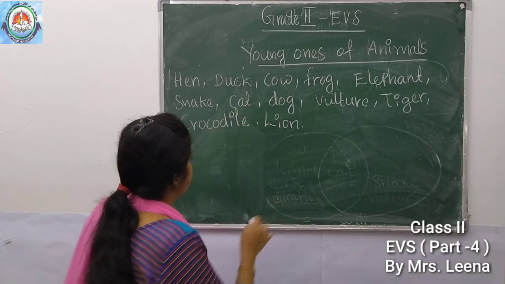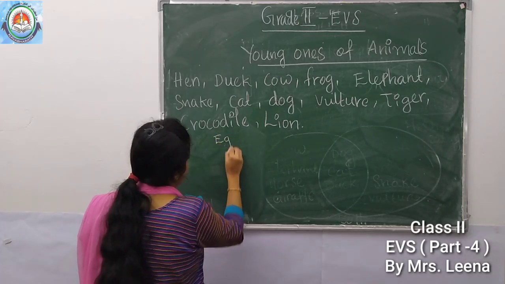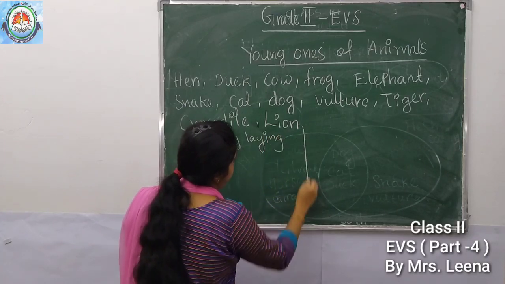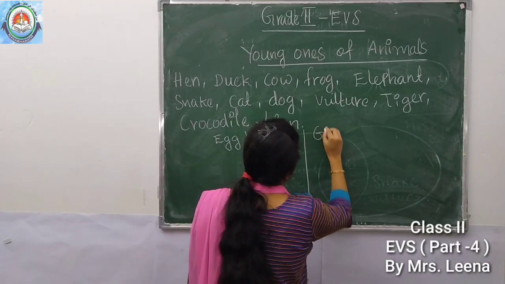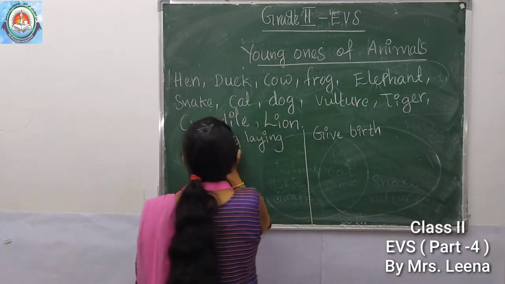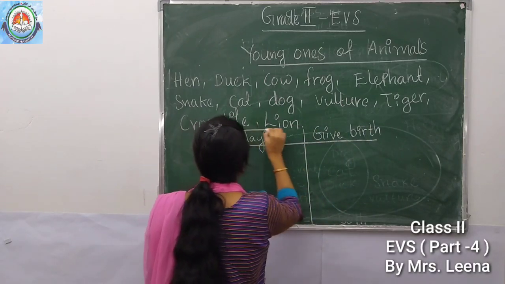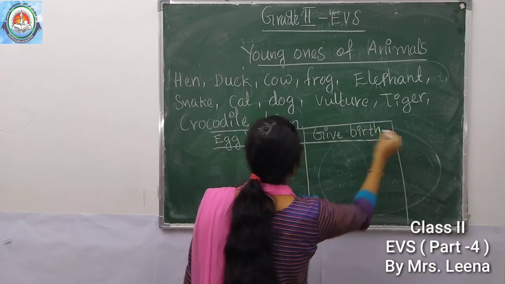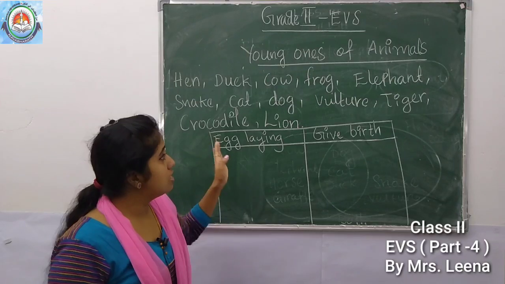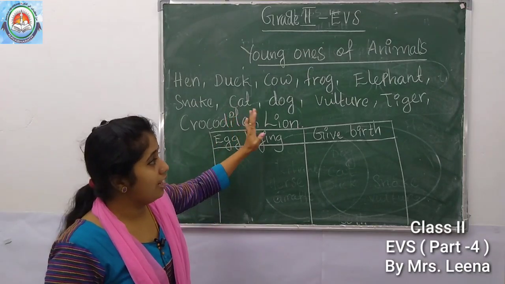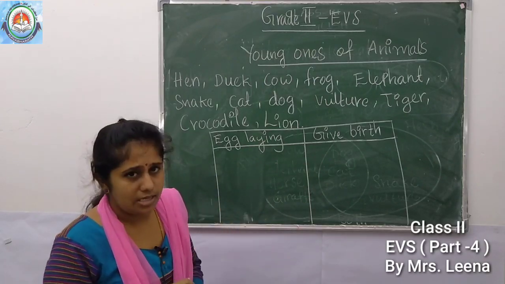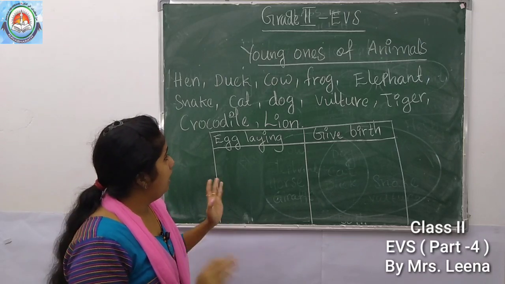Okay. So you can write the heading egg laying, then give birth. So, children, now you can group the animals which produce their young ones by egg laying and those which produce their young ones by giving birth. Help me to group.